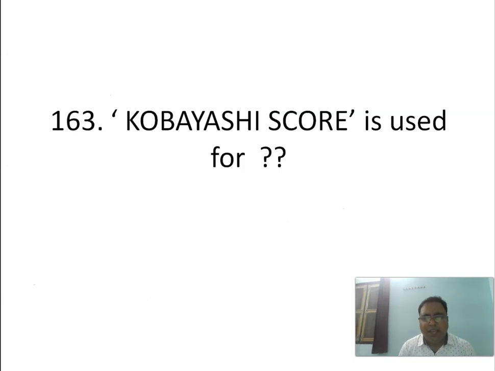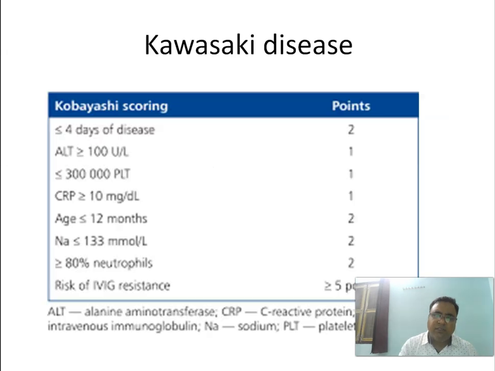Next, Kobayashi score is used for, this is a tricky one-liner. The answer is Kawasaki disease. So this is the scoring. No need to remember all this scoring. Just remember the Kobayashi scoring is used for Kawasaki disease.